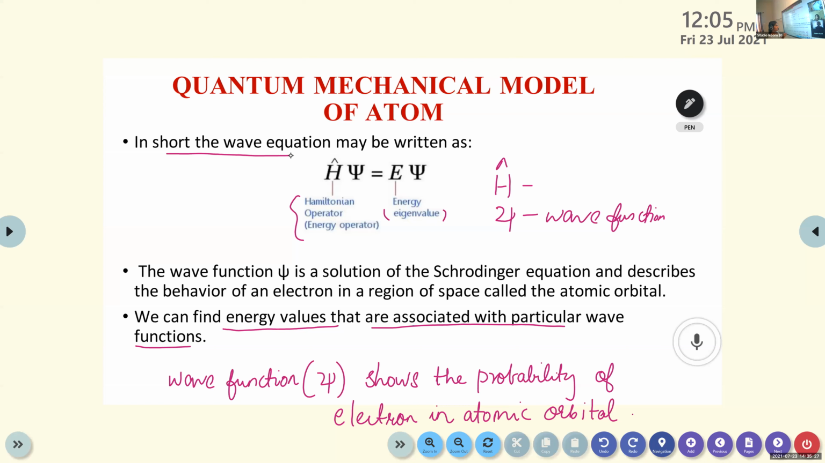This H stands for Hamiltonian operator. It's an energy operator, a mathematical form of operator. Then E stands for energy, that is the eigenvalues. Then psi stands for wave function. This wave function psi shows the probability of electron in atomic orbital. Using this equation, we can find solutions for both wave function and energy.